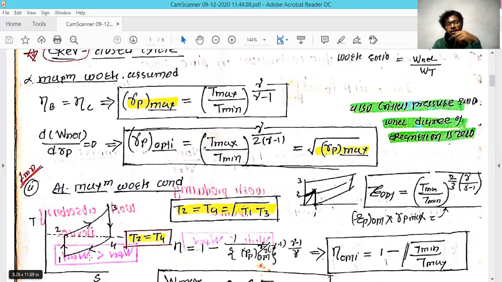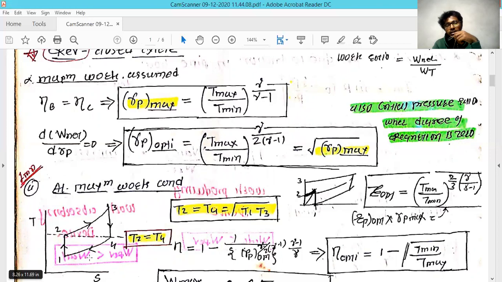If you reshuffle the remaining quantity, you get Rp maximum, which is the maximum temperature divided by the minimum temperature raised to gamma divided by gamma minus 1, shifting the ratio from Rp to the temperature. This is the formula for the maximum pressure ratio.